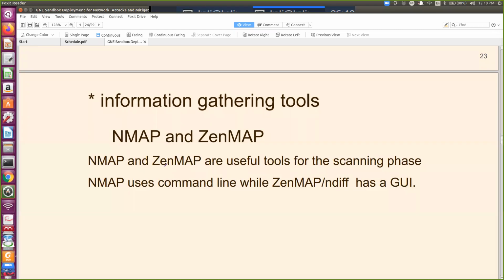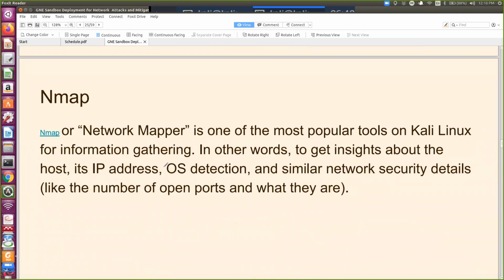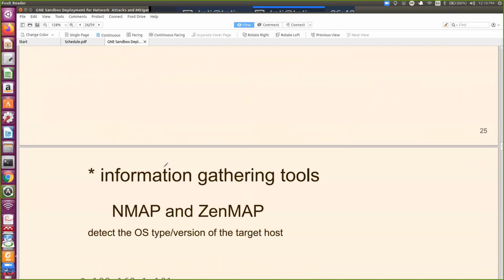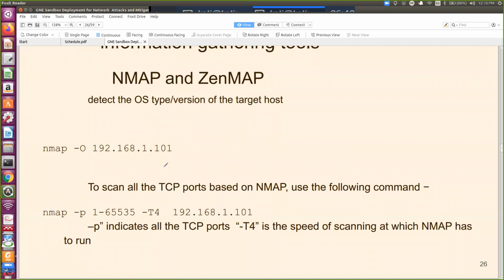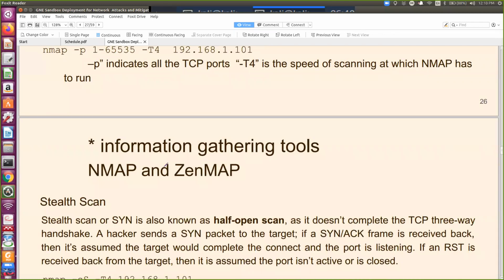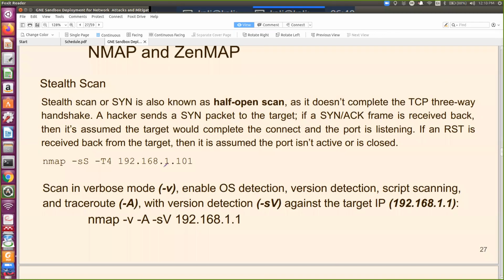They are the same tools. Zenmap is a graphical tool, and Nmap is a command line tool. This is also a very popular tool to gather information: operating system detection, network security details, open ports, and these are the options that I demonstrated to you. Then there is a stealth scan option. Now, what does stealth scan do? Because TCP is a three-way